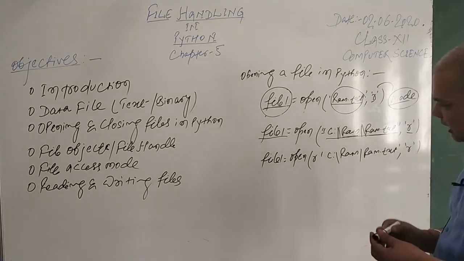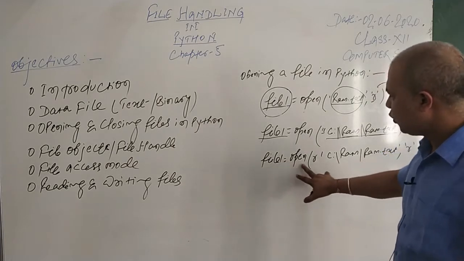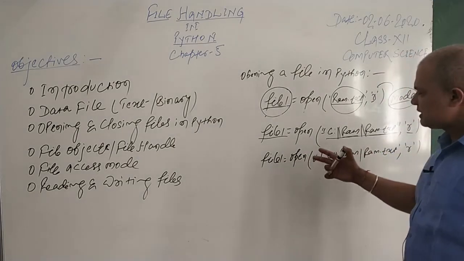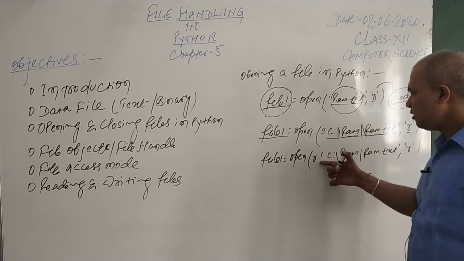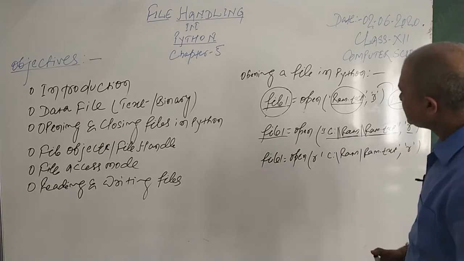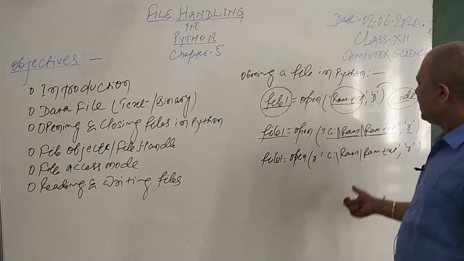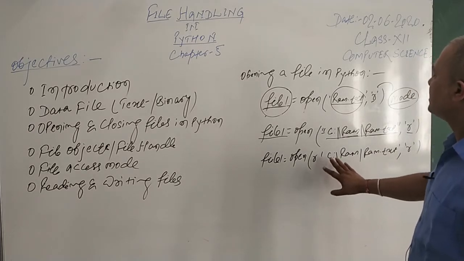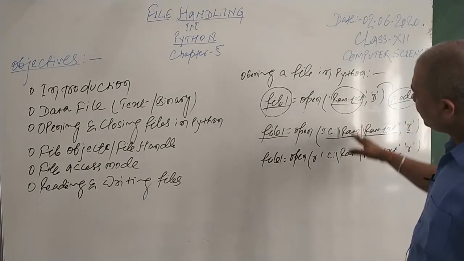Here in the third way, I am opening a file, here the object name, then open. This r is a raw string. If inside the brackets of the open method you are using r, it means it's a raw string. Now the computer will not give a special meaning to the slash. It's just a string, which for the computer is a path, c:/ram and ram.txt. So these are the three different ways.